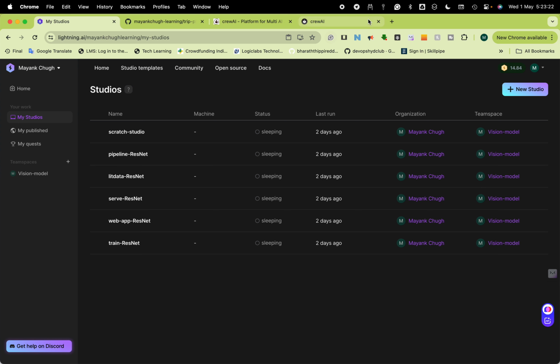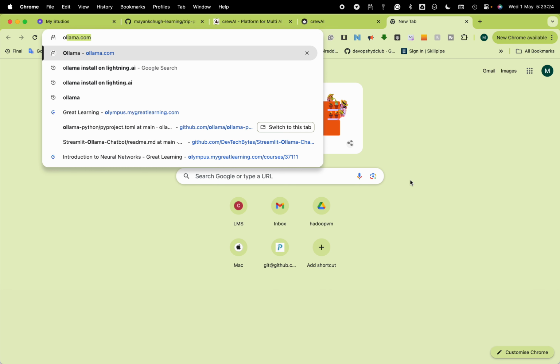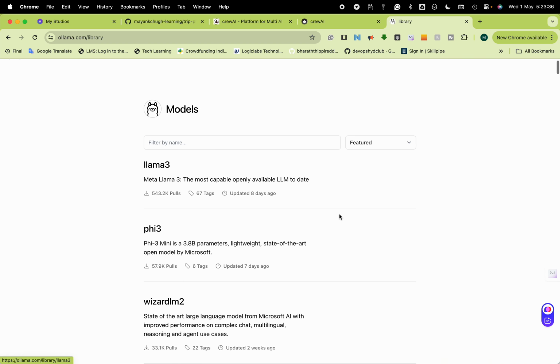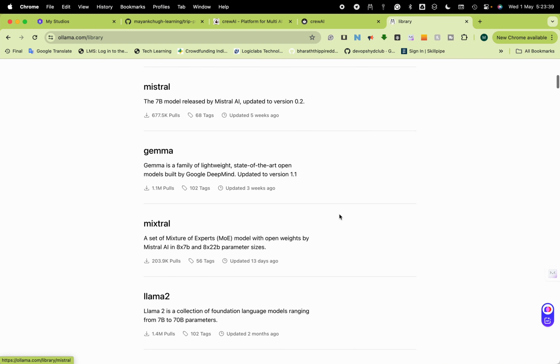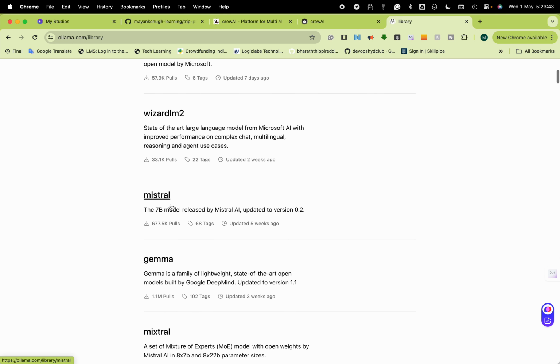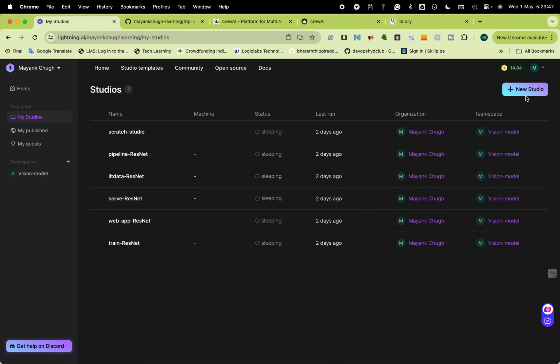Another thing is, if you know about Ollama, it's fine. If you have seen my previous video, it's fine. If not, then you can go and download Ollama, and you can also see what models are there. Now Llama 3 is also there, and all these models are there. So in this demonstration I am using Mistral. Without wasting much time, let me start that.